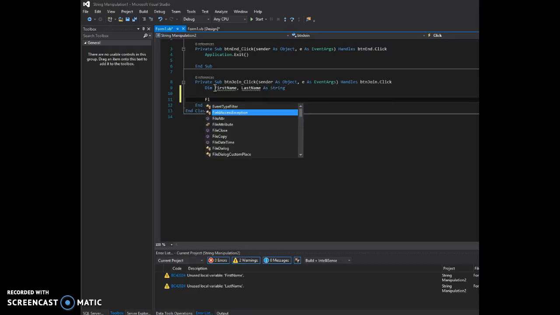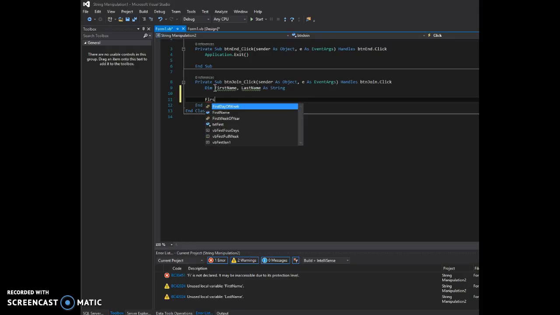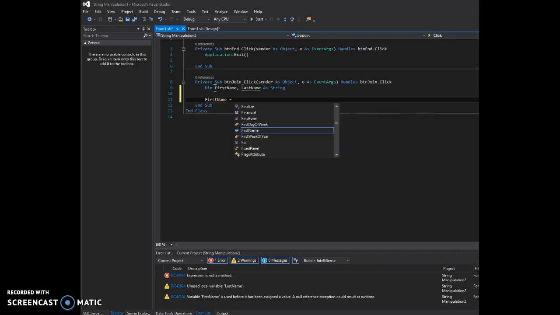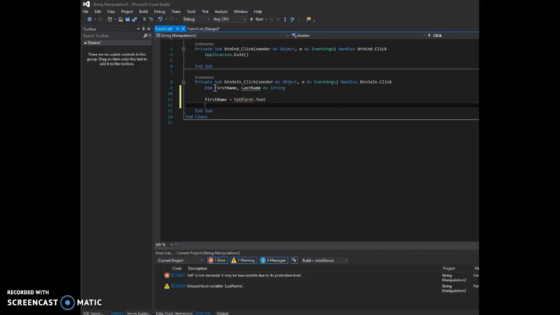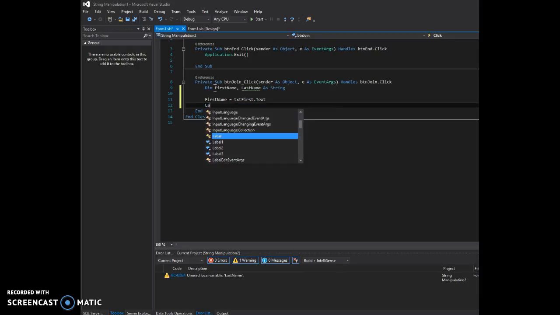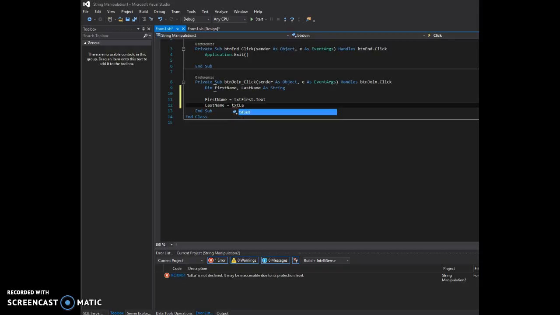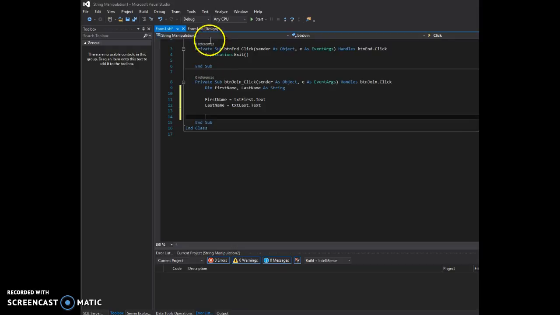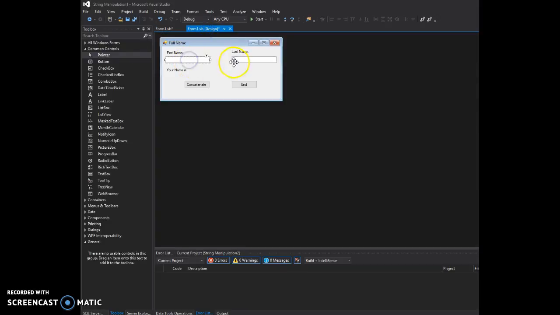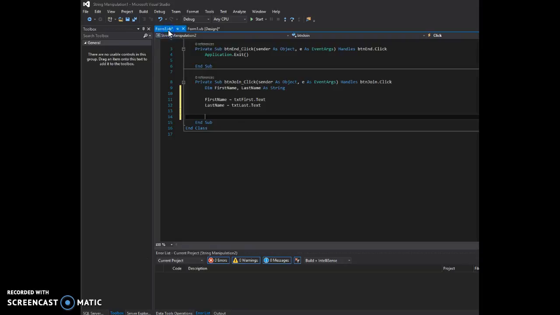And so when I click the button, I set first name equals txtFirst.Text, and I'm going to chuck it in there. And I'm going to set last name equal to txtLast.Text, and so now when I click the button, I've got whatever's being put in here and here in my variables. Hopefully that's easy enough to follow.